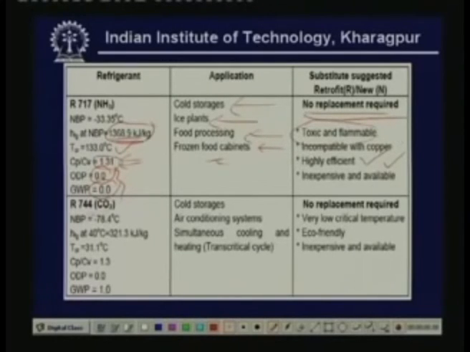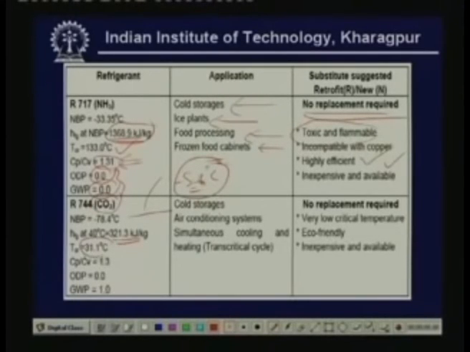Next comes R744, this is carbon dioxide. It has a very low normal boiling point of minus 78.4 degree centigrade, but still its freezing point is about minus 56 degree centigrade. So you cannot use it for temperatures below minus 56 degree centigrade because of its freezing point. Okay. And it also has good latent heat of vaporization.